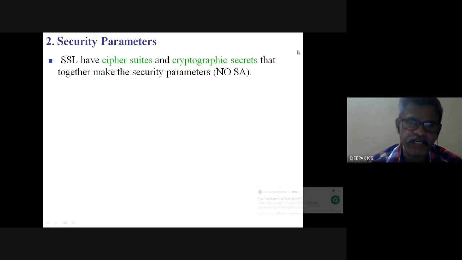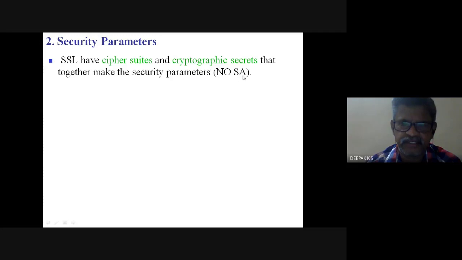In IP security, there was security association, the security association database, etc. Whereas in the transport layer protocol, in SSL we have cipher suite and cryptographic secrets, and these things have to be exchanged between the sender and receiver. So which algorithm they are using, which hash function, which MDC, all these they need to have an idea. So these security parameters have to be exchanged.